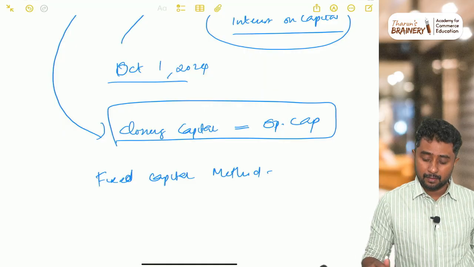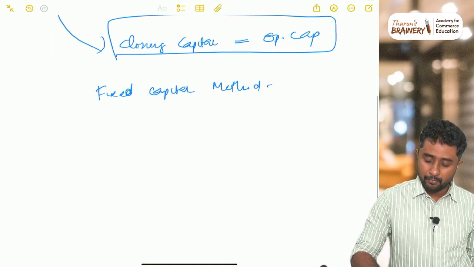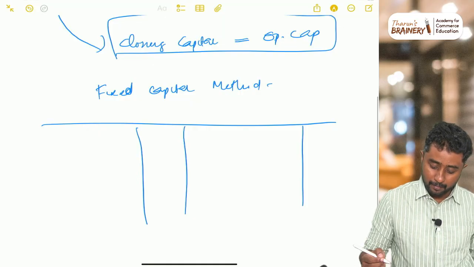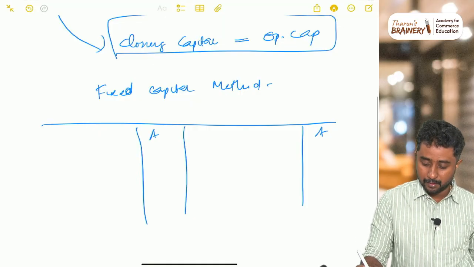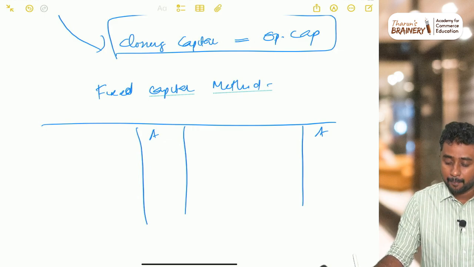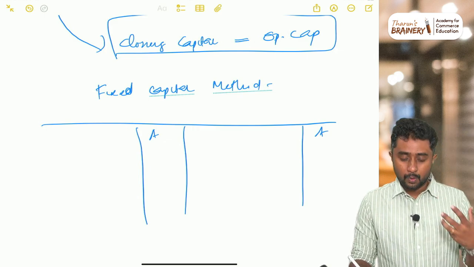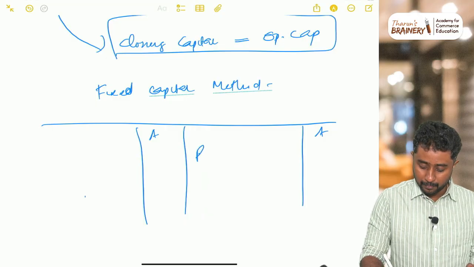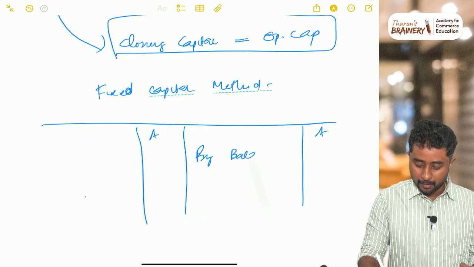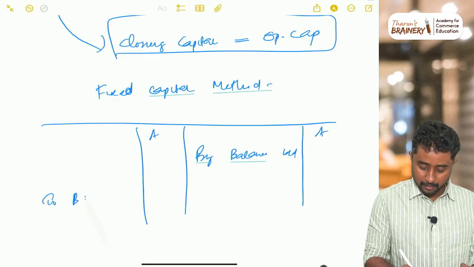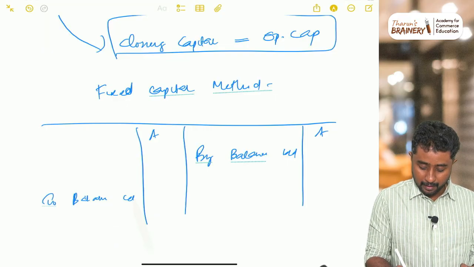Fixed capital method is a method where, in the capital account of the partner, suppose this is the capital account of a partner, I am just mentioning A as capital account. If you are maintaining capitals under fixed capital method, obviously opening capital is recorded as by balance brought down, and closing capital is recorded as to balance carried down.